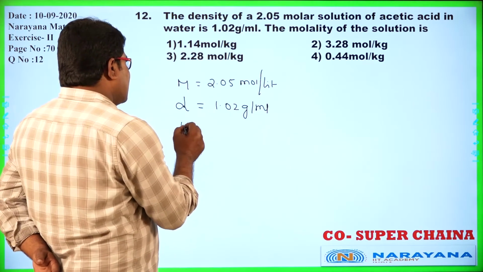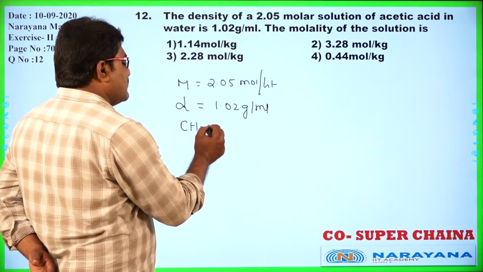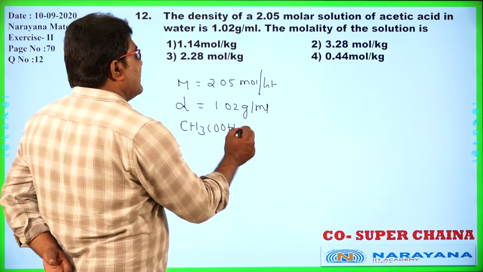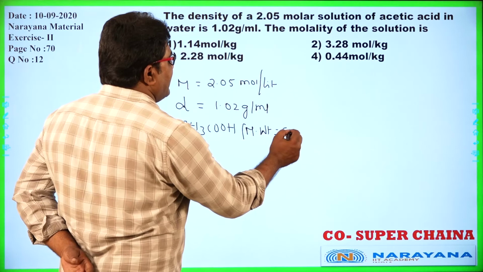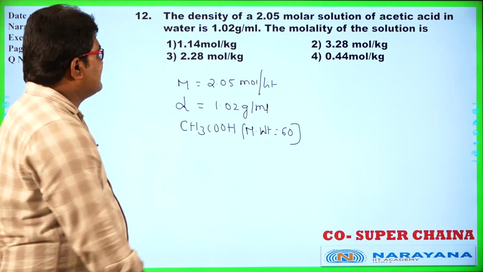Acetic acid means CH3COOH is the formula, and the molecular weight is 60.